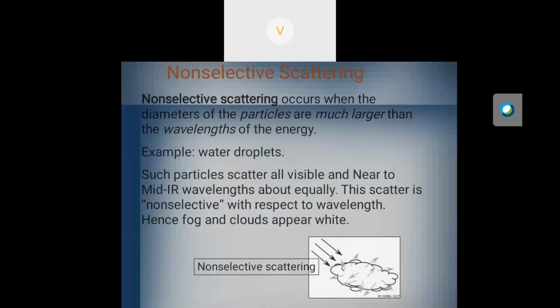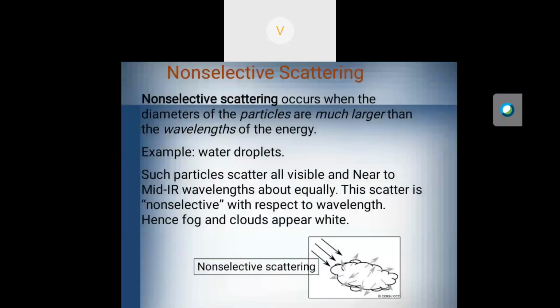Then non-selective scattering occurs if the diameters of the particles are much larger than the wavelength of the energy. For example, water droplets: when the energy enters the water droplets, due to rain or anything, they will directly absorb the energy. That is non-selective scattering.